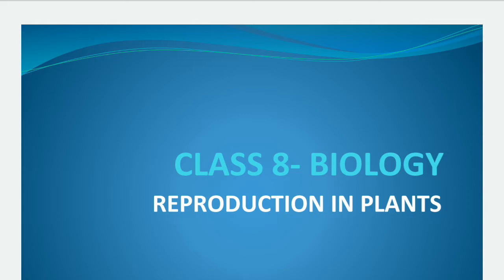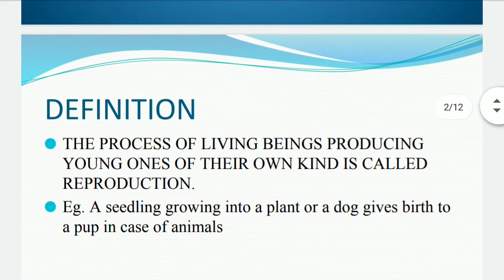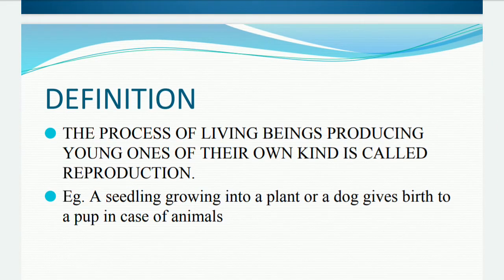First, what is reproduction? Reproduction is defined as the process of living beings producing young ones of their own kind. It means when living organisms produce new individuals of their own type, then the process is called reproduction. For example, a seedling growing into a plant, or a dog giving birth to a pup in the case of animals. So this is reproduction.